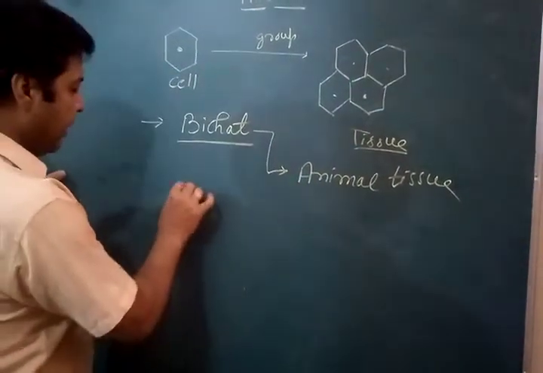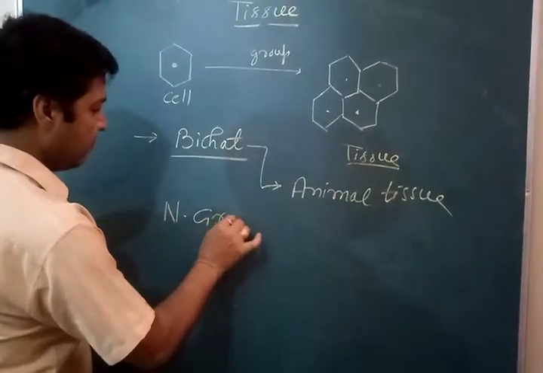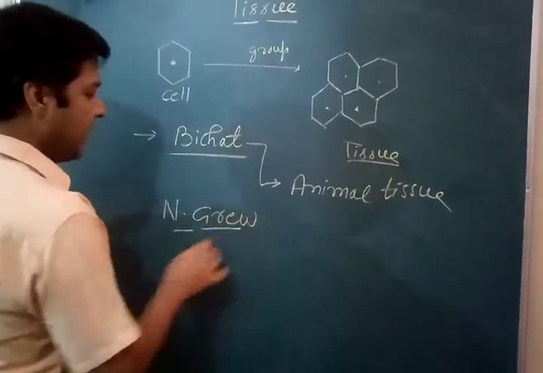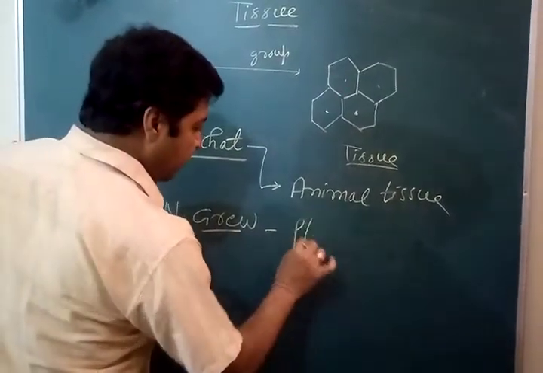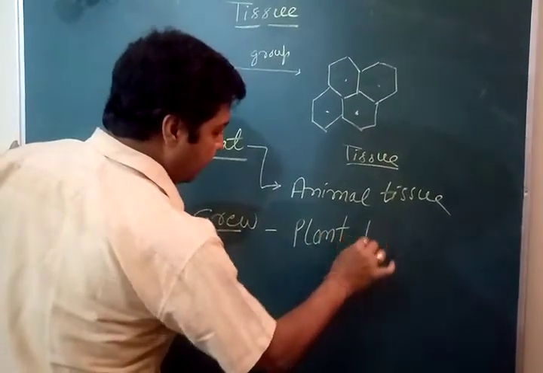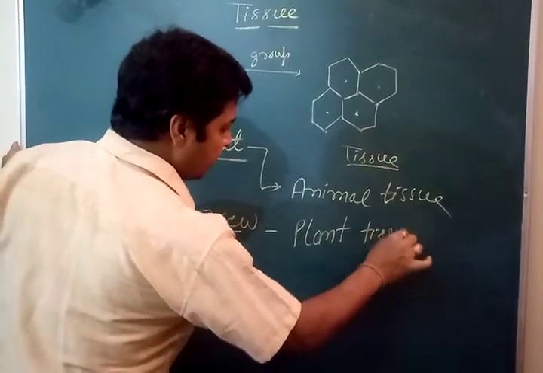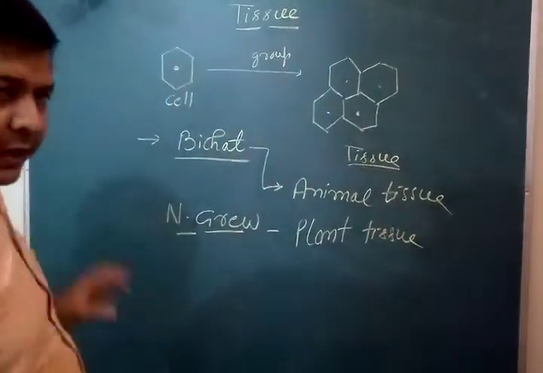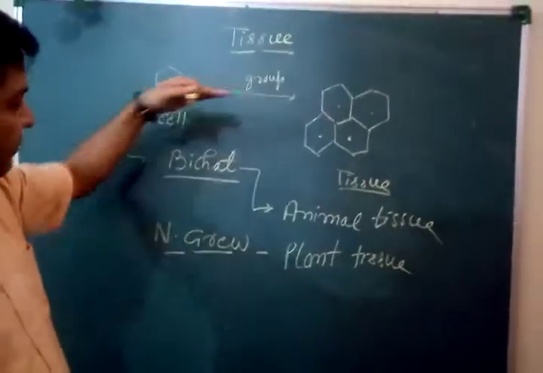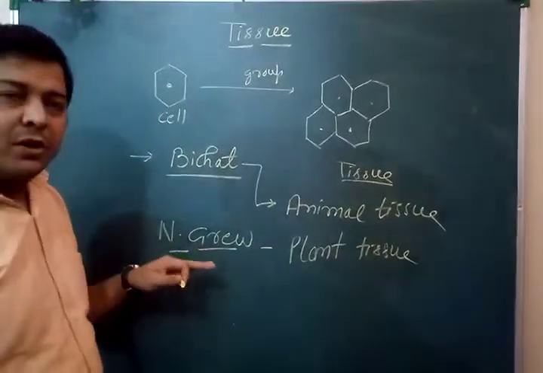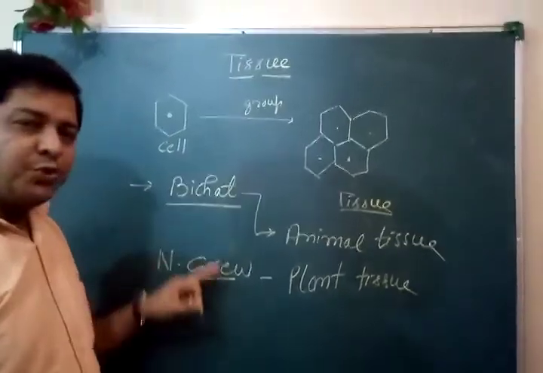And Anne Grew was another scientist who gave the term plant tissue. Clear? So this is the definition of tissue, and we have to know about these two scientists.